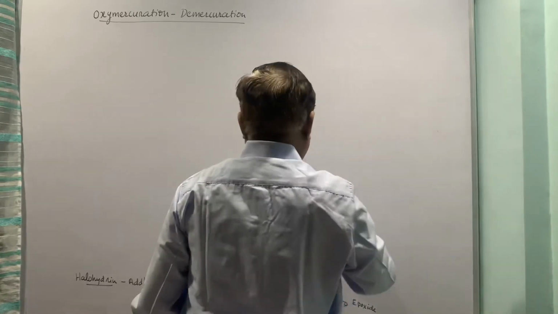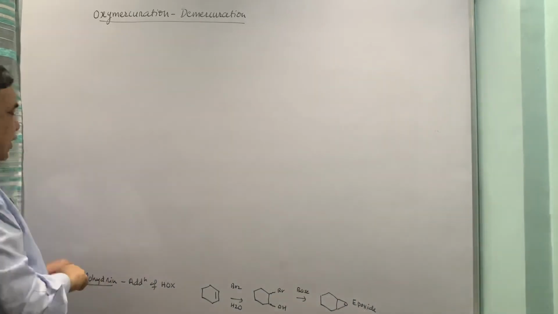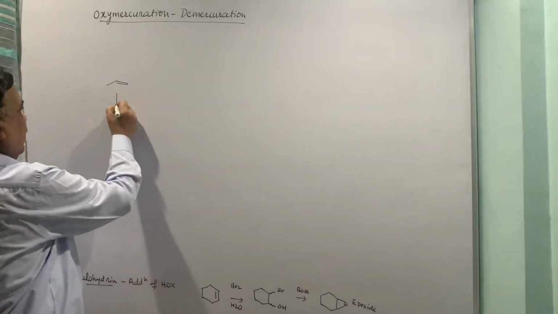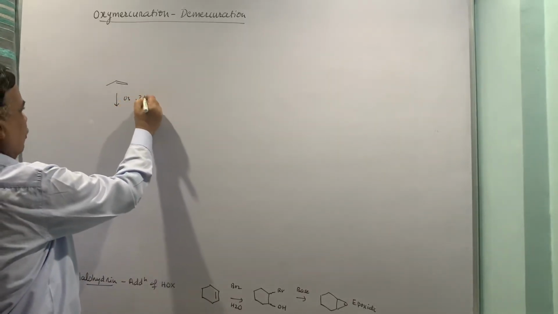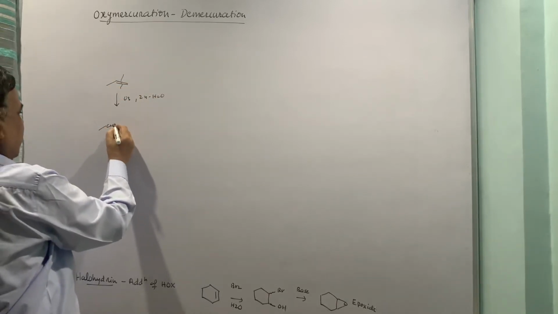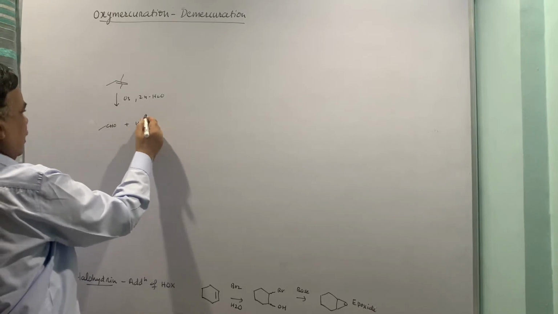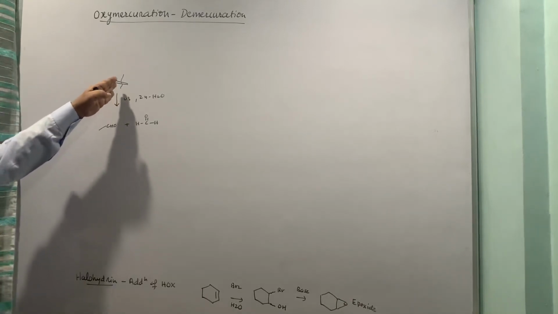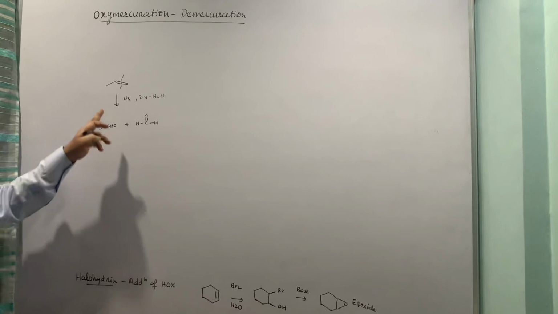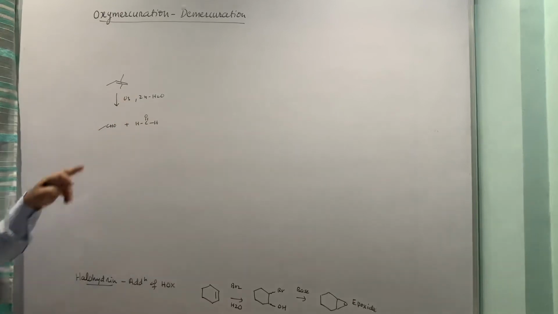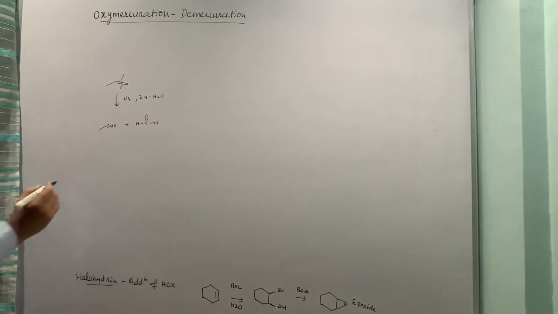I will just put one or two examples for the illustration of it. So if I start with this molecule, this is propene, and do ozonolysis and zinc water, without writing any reaction mechanism, I can put two products. We have to show the cleavage of this bond. So this is oxidative cleavage. Both the carbons are getting oxygen. So this becomes acetaldehyde, the other one becomes formaldehyde. So acetaldehyde and formaldehyde are the products.